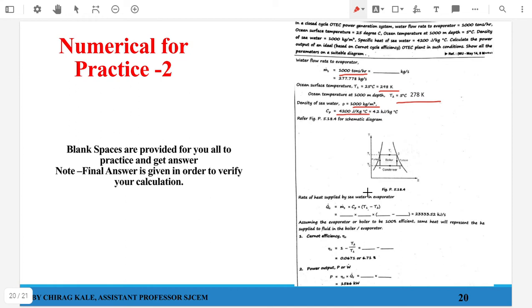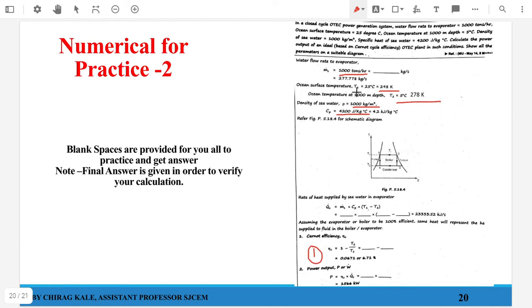In the last case we found out mass flow rate. Here we are supposed to find out output power. In the last, the output power was initially given saying that a 1 megawatt power is to be run, but over here we are supposed to find output power. So the first thing that you can do generally is you can find out Carnot efficiency. That is fine, but since all the other values, that is heat supplied, are given, I go with m Cp delta T. What is m dot over here?